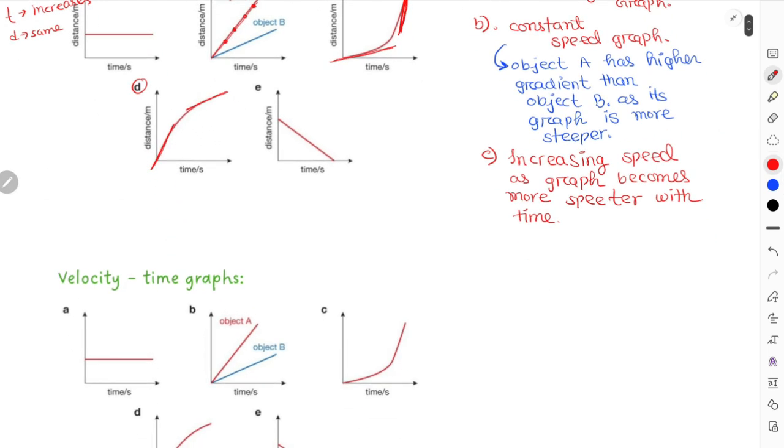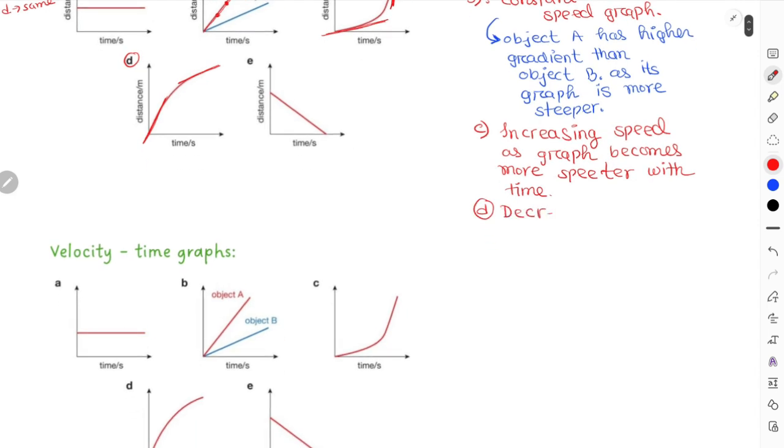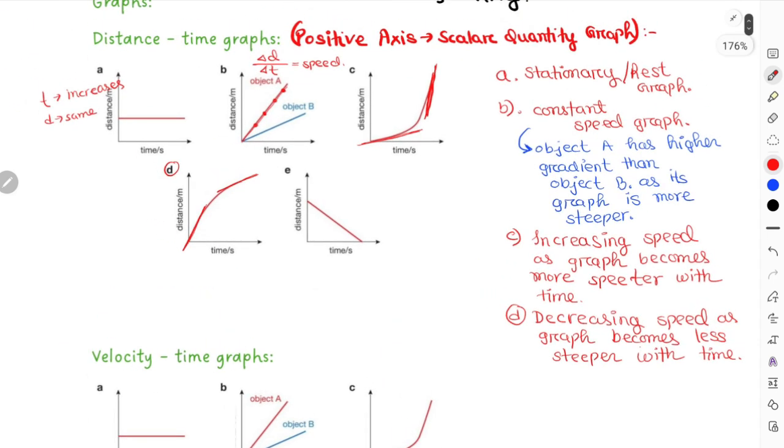So this can again be expressed as decreasing speed, as the graph becomes less steep with time. Okay, so this is your fourth graph done.